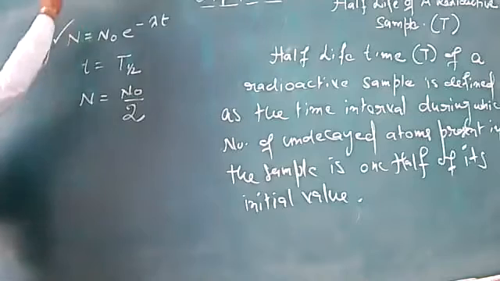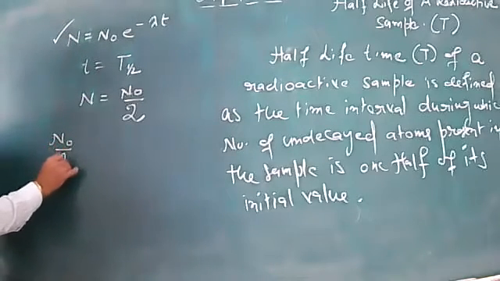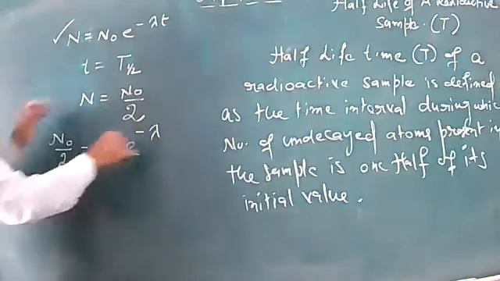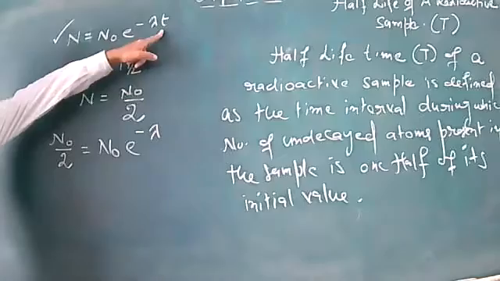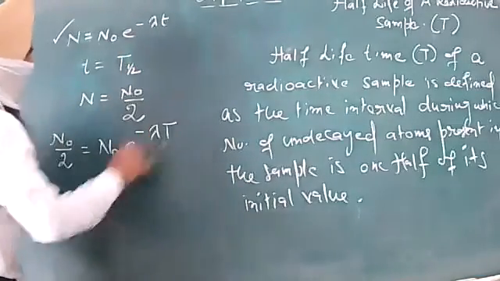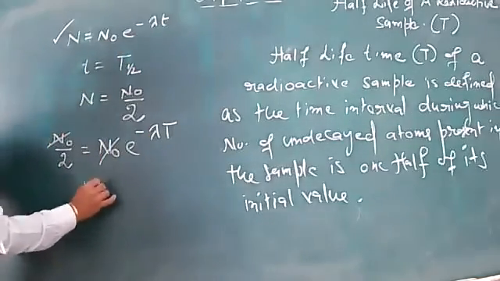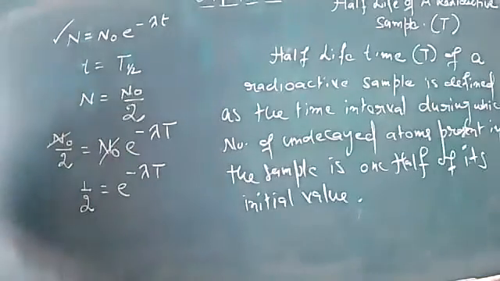Now, in this equation, we can substitute for these terms. N naught upon 2 is equal to N naught e raised to power minus lambda. In place of small t, I will write capital T. N naught will be getting cancelled. 1 by 2 equals e raised to power minus lambda T.